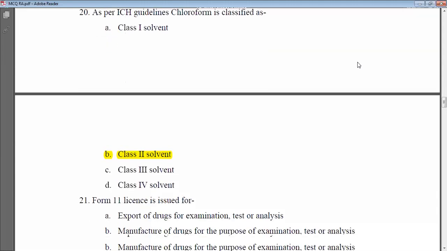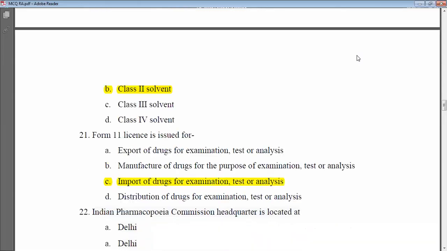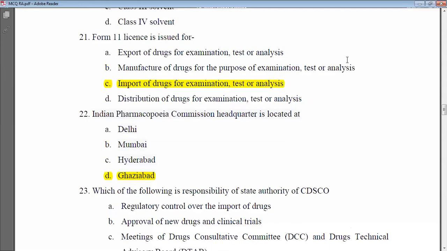Next MCQ is, as per ICH guidelines, chloroform is classified as which solvent? Which class of solvent? The different options are class 1 solvent, class 2 solvent, class 3 solvent, class 4 solvent. What is the correct answer? The correct answer is class 2 solvent. So chloroform is classified into the class 2 solvent as per the ICH guidelines.